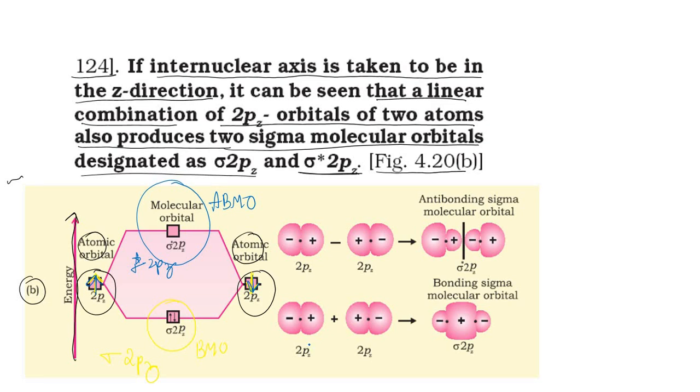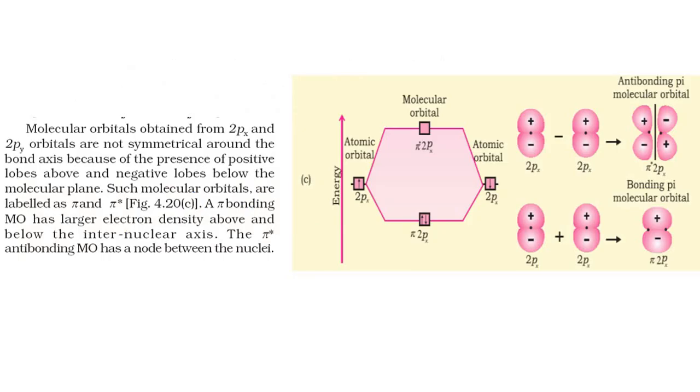So here you can see that 2pz and 2pz along the internuclear axis, or in the Z direction, constructive interference is happening, due to which we will get the bonding molecular orbital, sigma 2pz. If we are having destructive interference, then we will get the anti-bonding sigma molecular orbital. Concept is clear, students? Fine. Now we'll move to the next part.